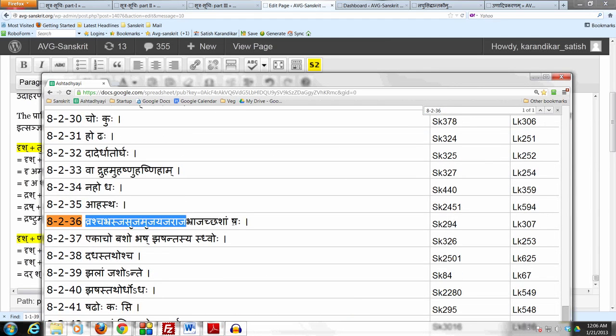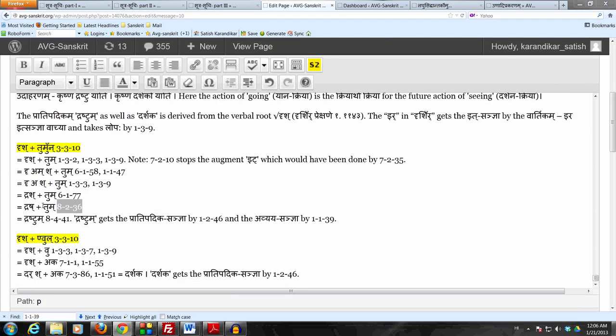So here we do have a talavya shakaraha, which is followed by the jhal letter, the takara of tumun. So therefore that talavya shakaraha belonging to the verbal root drish takes the murdhanya shakara adesha. We get drash plus tum, and then we apply shtunashtuhu to put the takara adesha in place of takara.